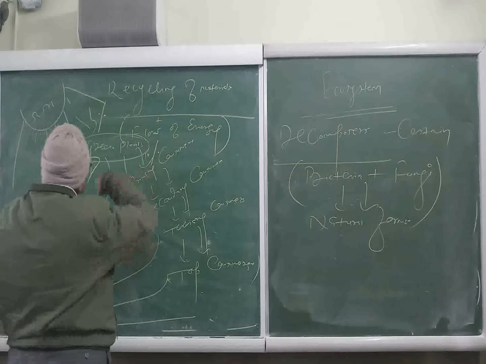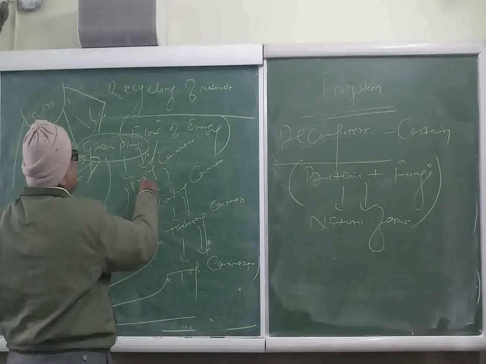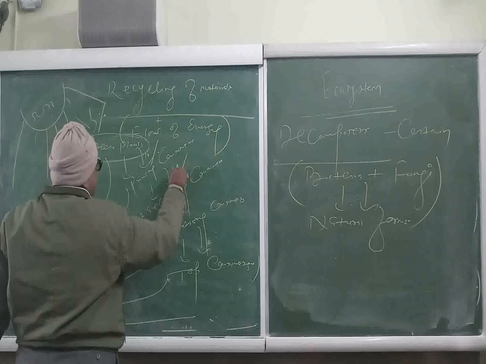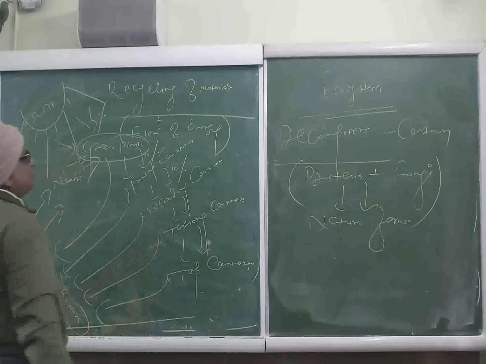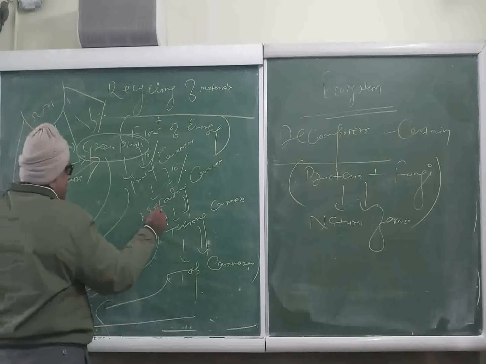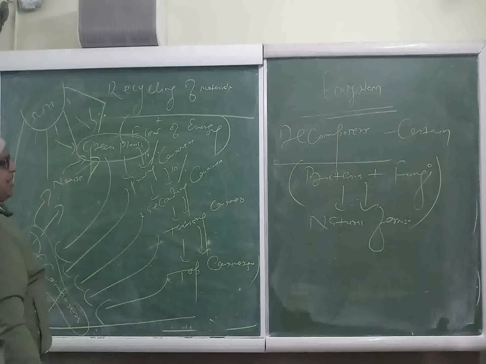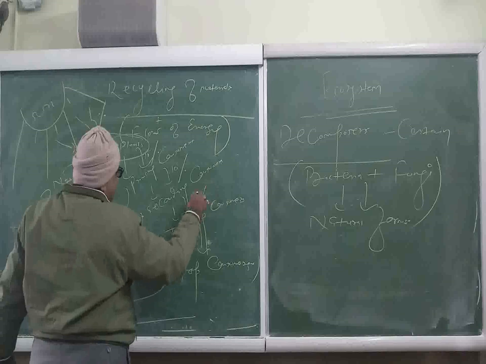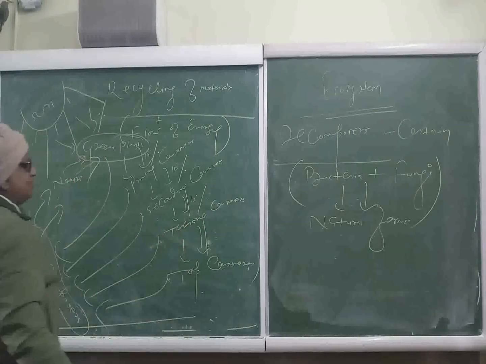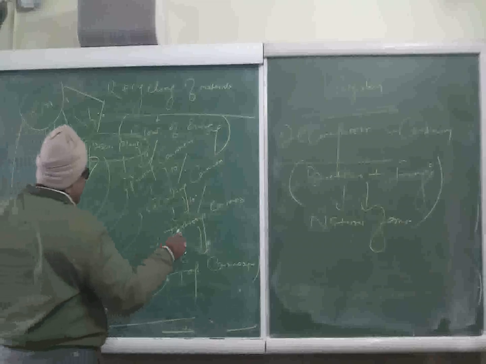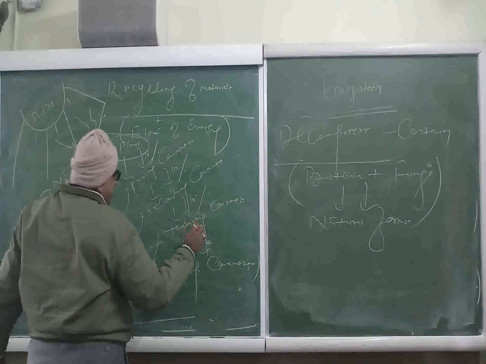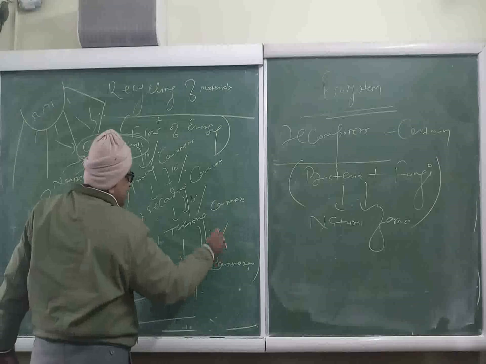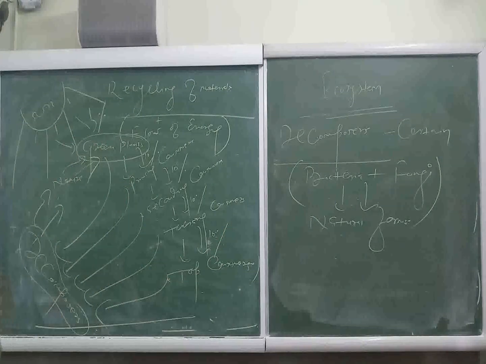Out of this 10%, again 90% energy is utilized by primary consumer, and rest 10% energy is transferred to the secondary consumers. Out of this 10% of energy, secondary consumers utilize 90%, and rest 10% energy is transferred to the tertiary consumers. And this tertiary consumer utilizes 90% energy themselves, and rest 10% energy is transferred to the top consumer.